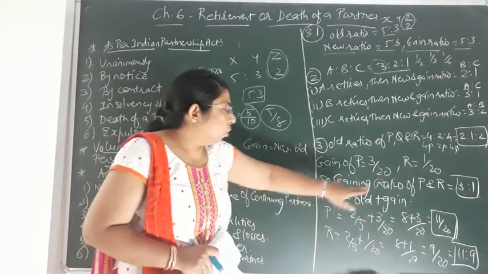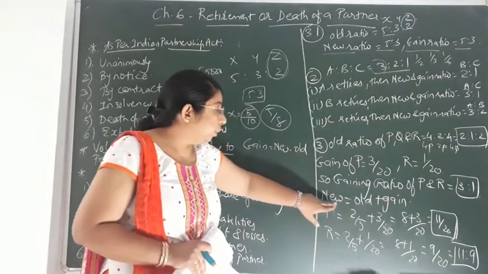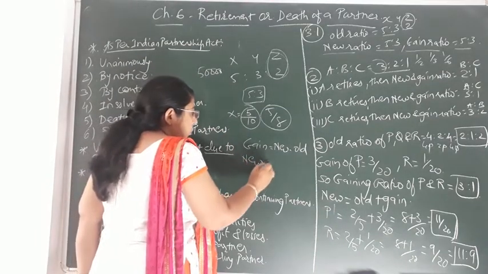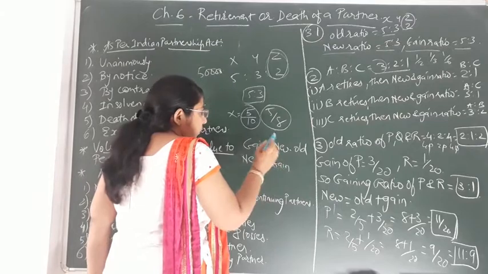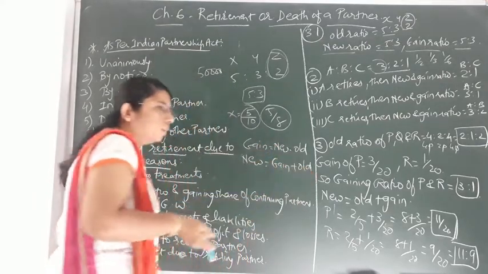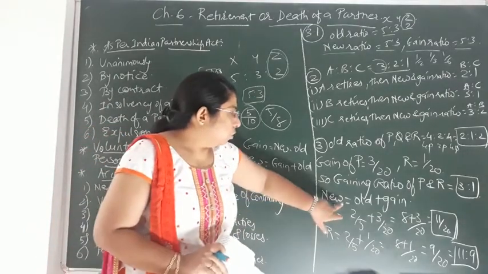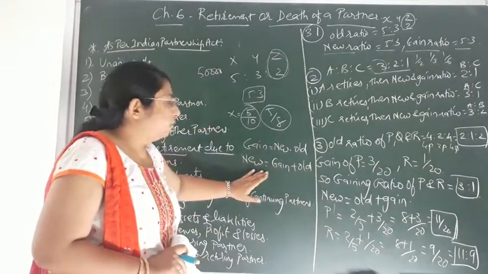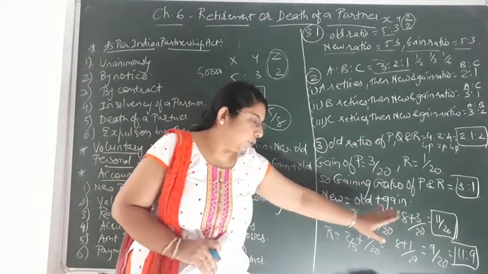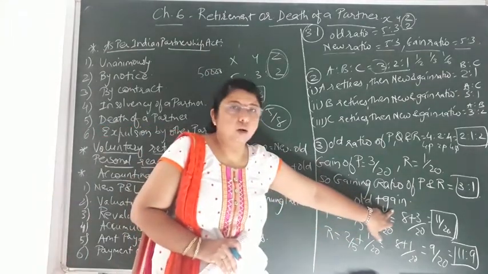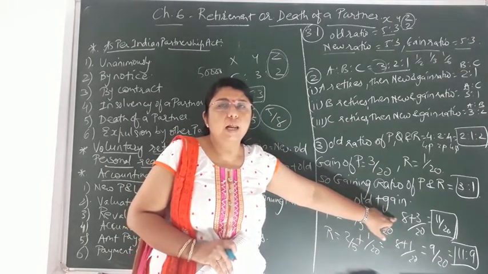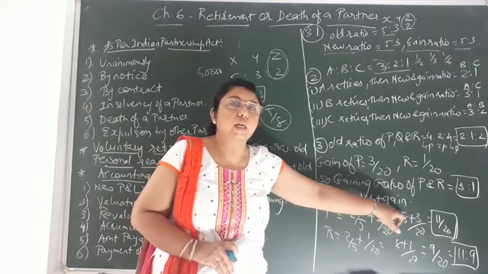Okay, now over here the gaining ratio we have already got, we have to find the new ratio. So the new ratio, how can we find? New ratio is equal to gain plus old ratio, or old ratio plus gain, whatever you do. So from this formula we can find the new ratio. So new ratio is equal to old ratio plus gaining share. Okay, it would be gaining share, not gaining ratio. Mind well, over here in the formula we will always apply the gaining share, not the gaining ratio.